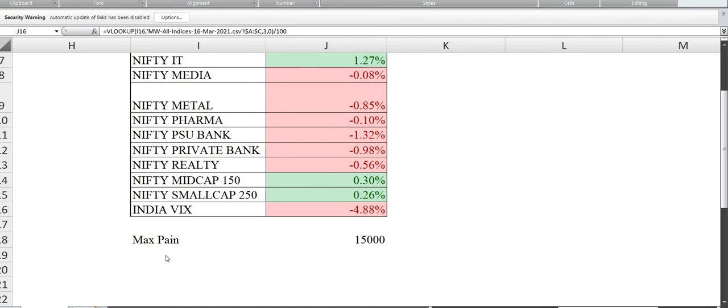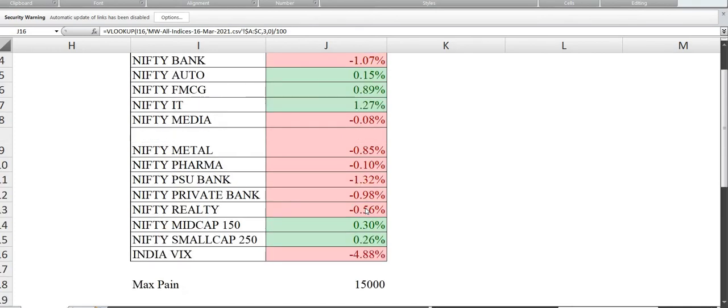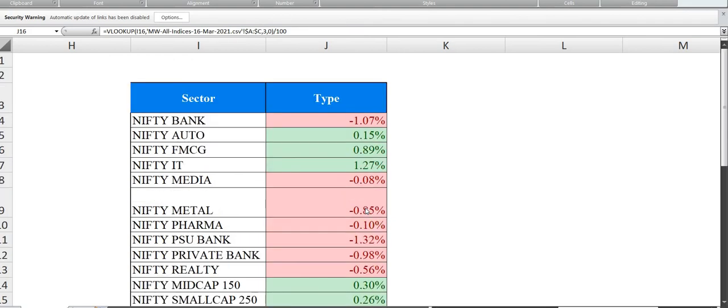The other point is that max pain is still at 15,000, which is why even max pain indicates consolidation. On the other hand, today most of the big contributors were down. However, Asian Paints was more than 4% up, more than 100 points, and that was the only highlight of today's trading day in terms of the bigger stocks, the Nifty 50 stocks.